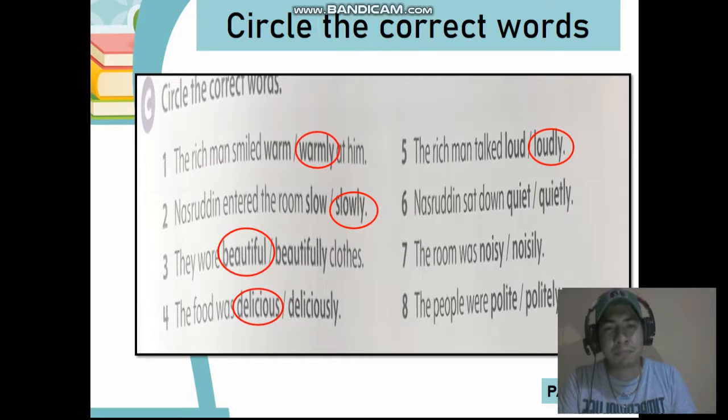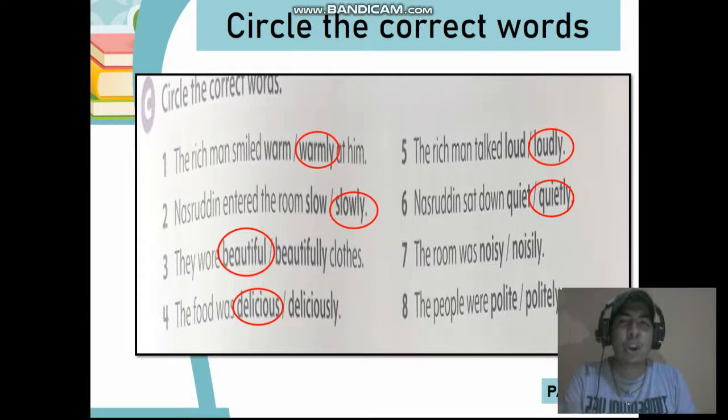Number 6. Nasruddin sat down, quiet or quietly. Yes, he sat down quietly. That is correct. Number 7. The room was noisy.